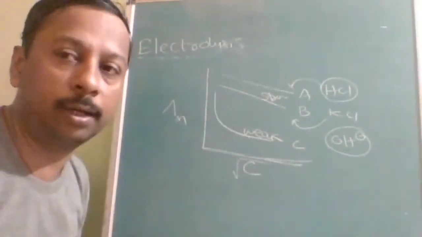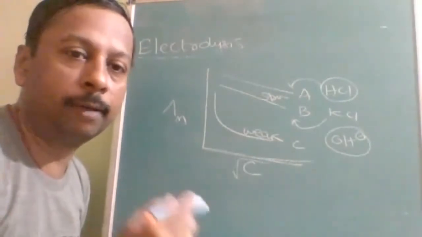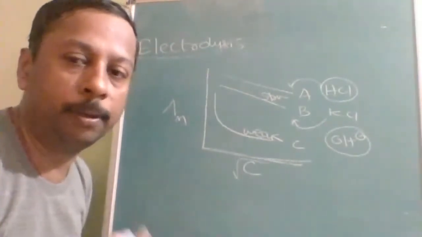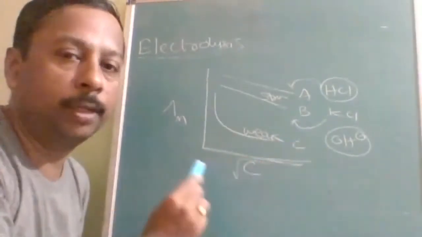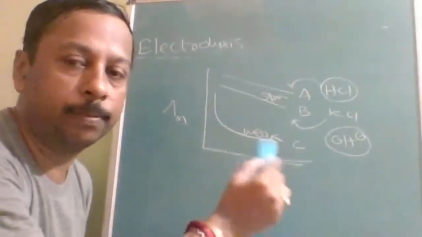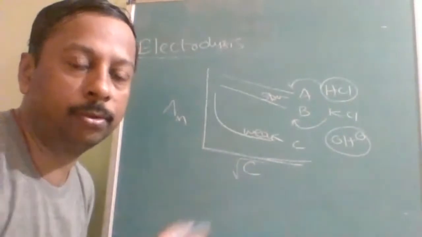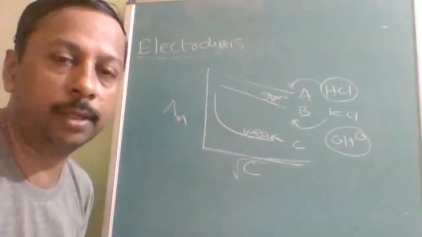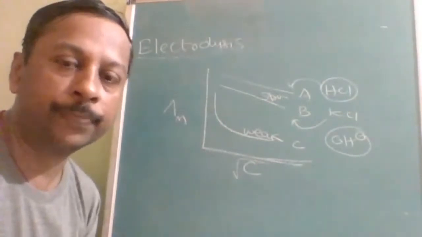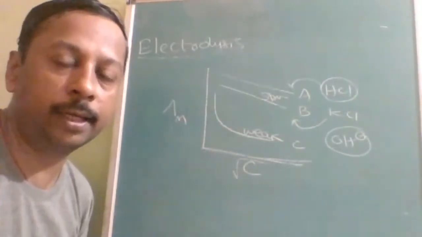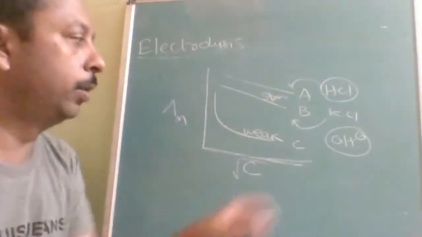Because of its small compact size, it can jump from one water molecule to another. Whereas other ions like K plus travel, H plus and OH minus jump. So jumping speed is more than the traveling speed. Hence conductivity by H plus is highest. Second highest conductivity will be OH minus.